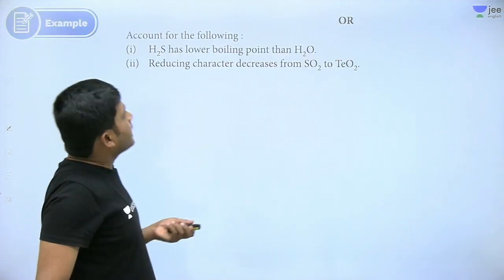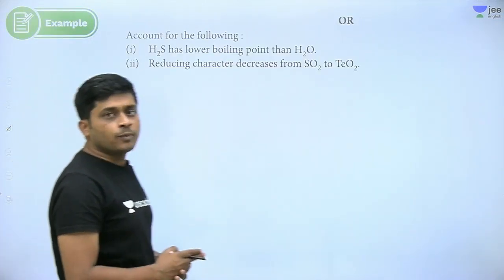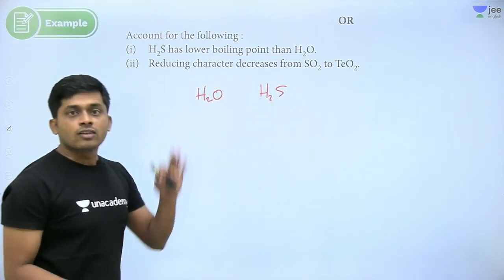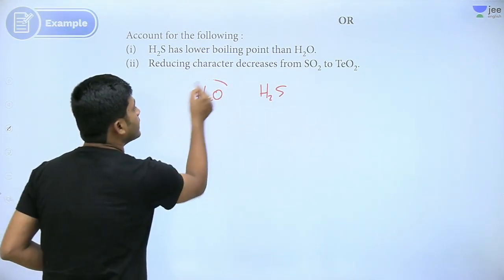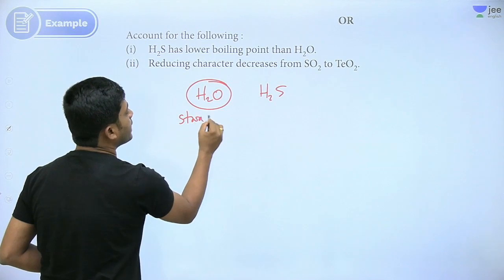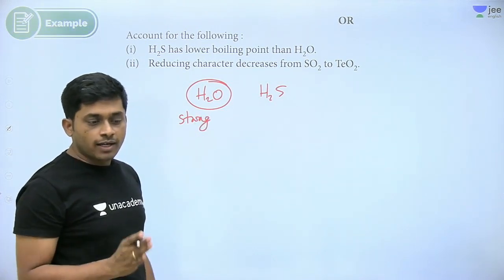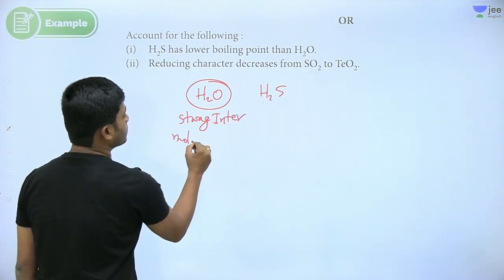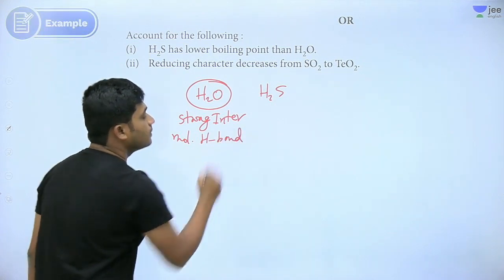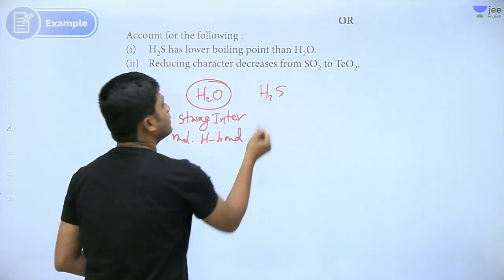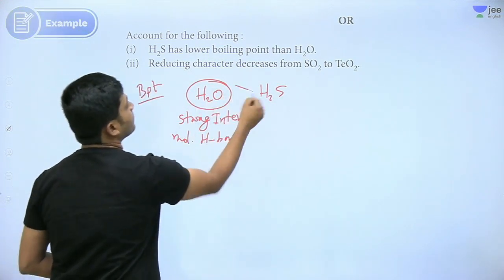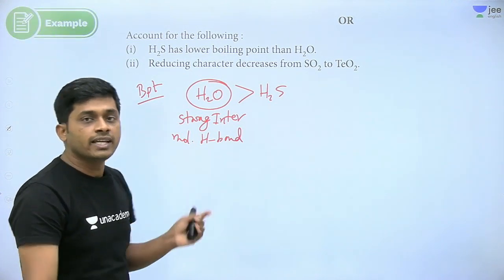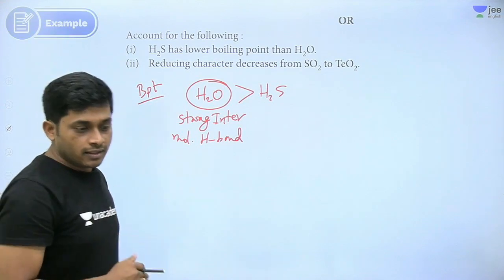See here, H2S has a lower boiling point compared to H2O. What is the reason? H2O, H2S. Oxygen here has strong intermolecular hydrogen bonding. Yes or no? It has strong intermolecular hydrogen bonding. So the boiling point is more. In H2S, there is no hydrogen bond because of size and electronegativity. Oxygen is small in size with more electronegativity, so it can form a strong bond.